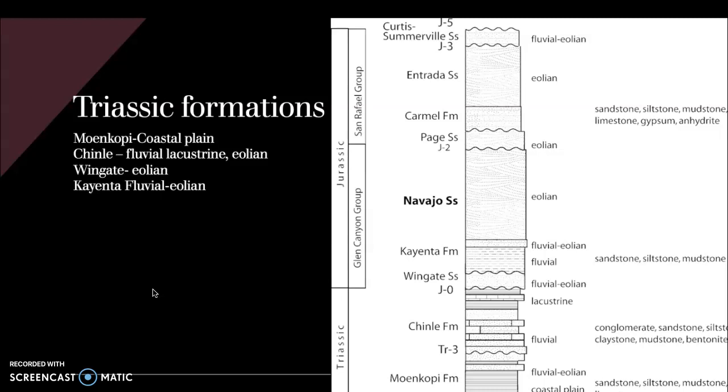Then we have the Wingate, which is primarily a desert environment. That's what Aeolian means. And then we have our Kayenta, which is also a fluvial to Aeolian environment. So again, lots of different things going on here. The Triassic tends to be a drier time period with a lot bigger deserts, and this is during the breakup of Pangaea.